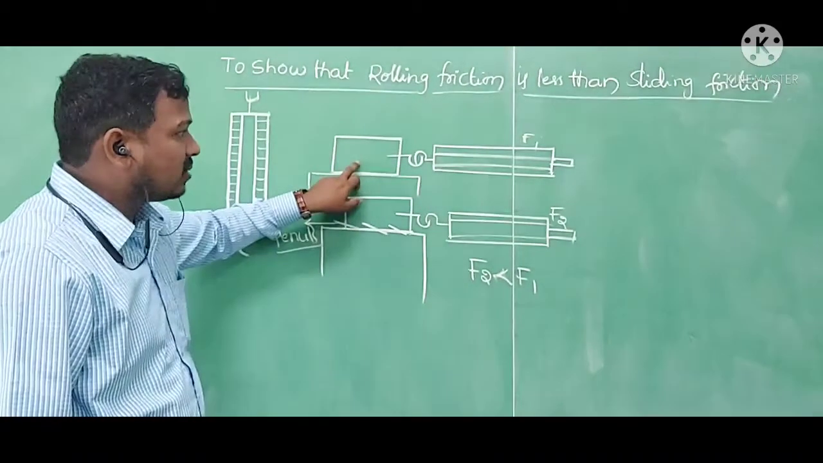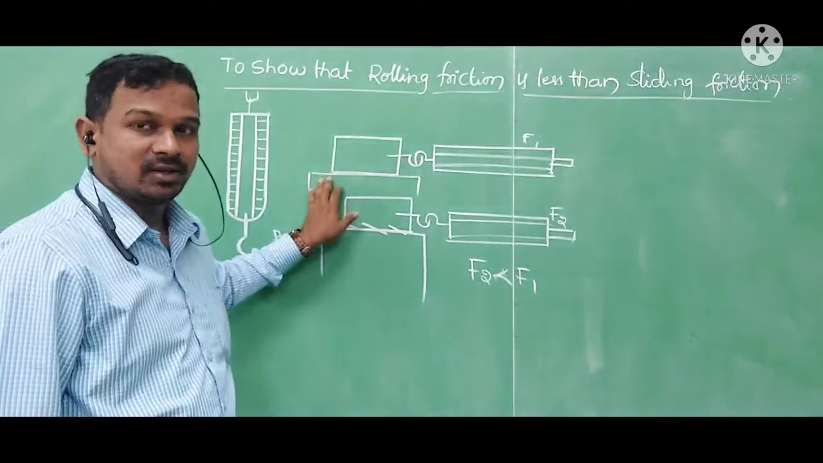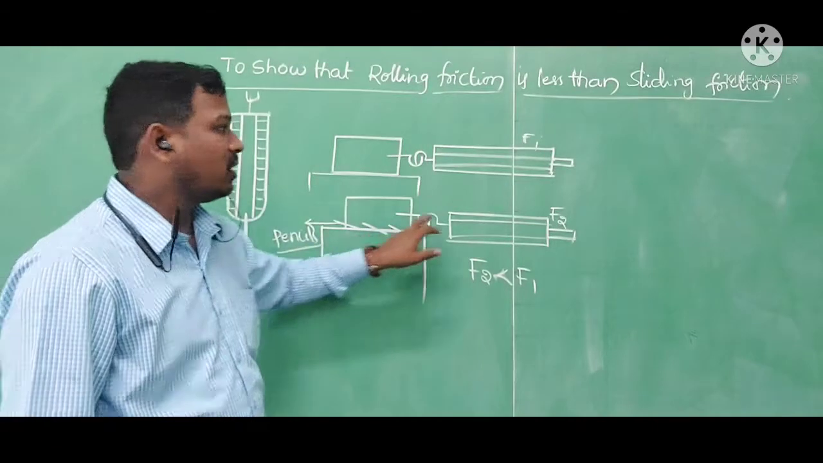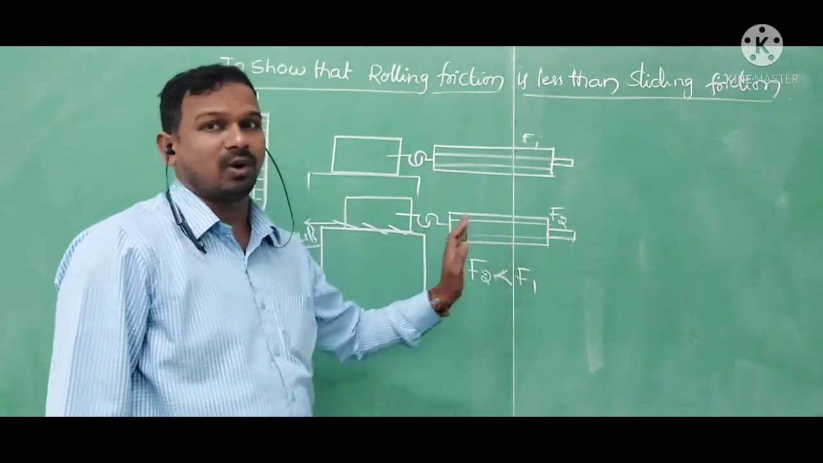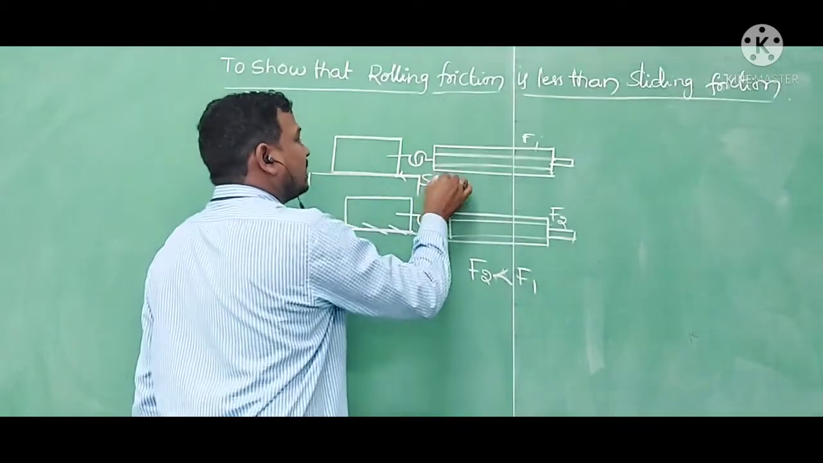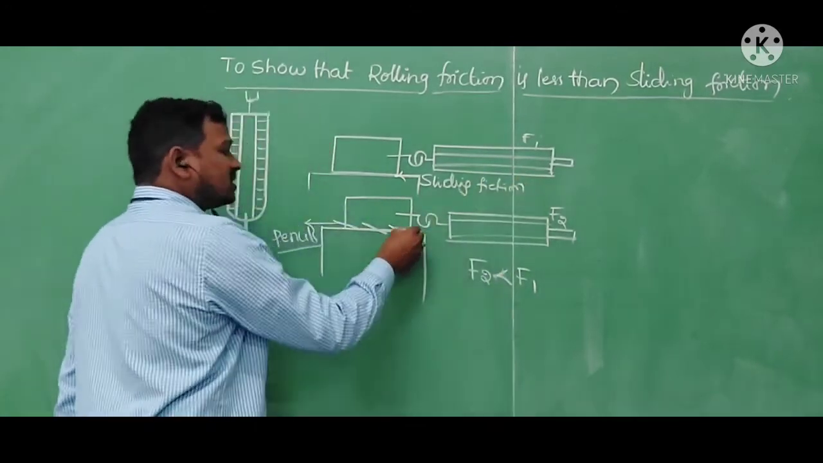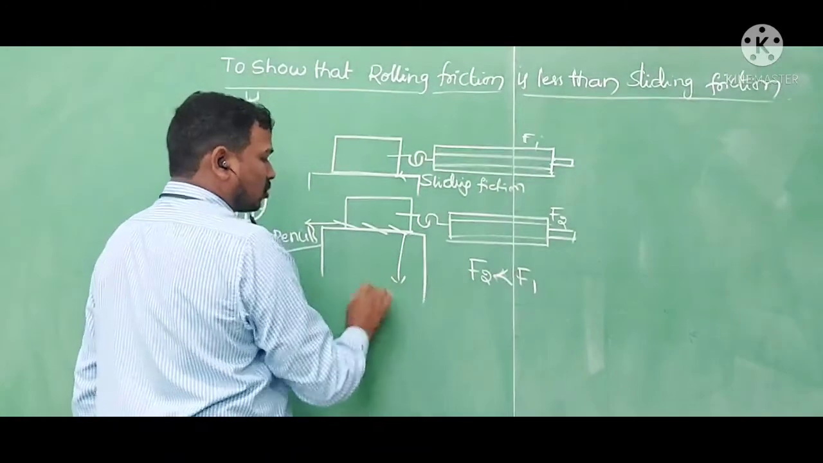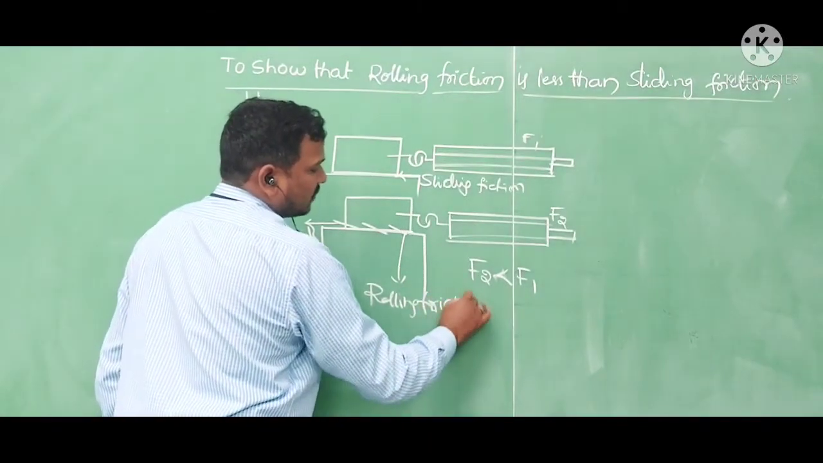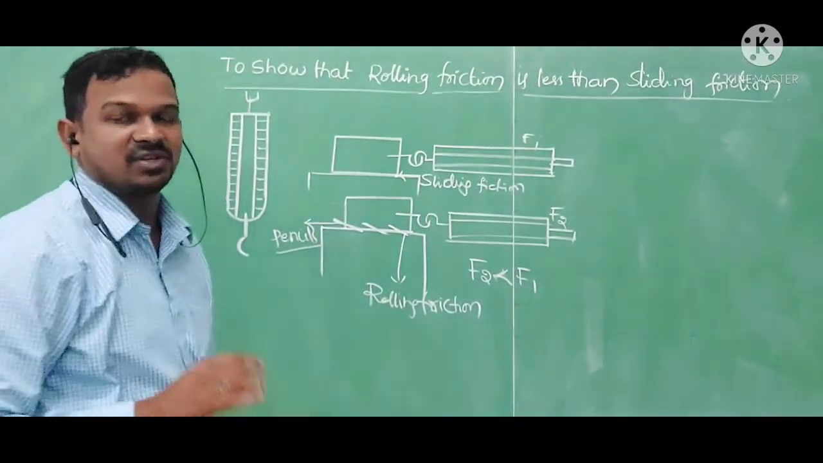In sliding the box, we need to apply more force because there is more contact area. Here there is less area in contact, so we need to apply less force to pull the box. The friction developing in the first case is sliding friction, and the friction developing here is rolling friction. In rolling friction, the area of contact between the surfaces is very small, and that's why the friction is very less.